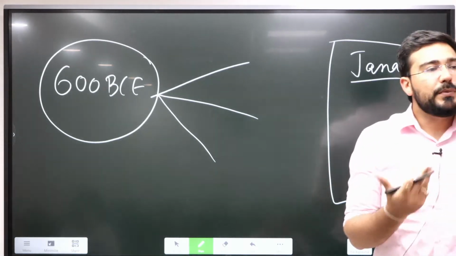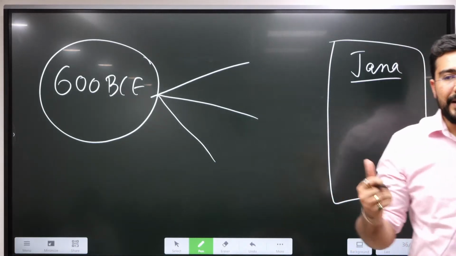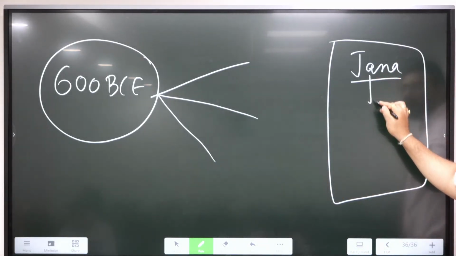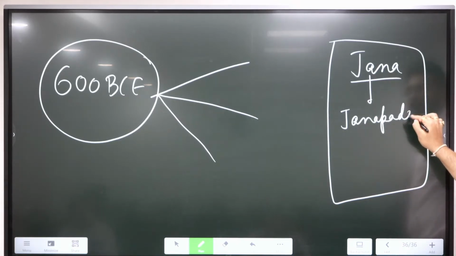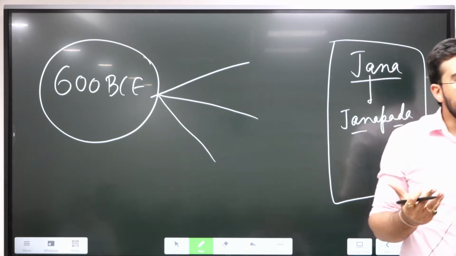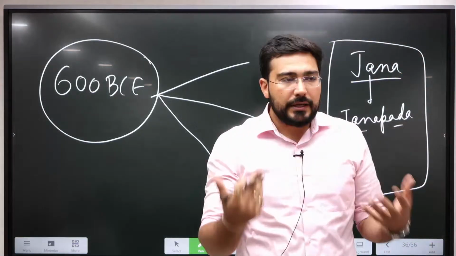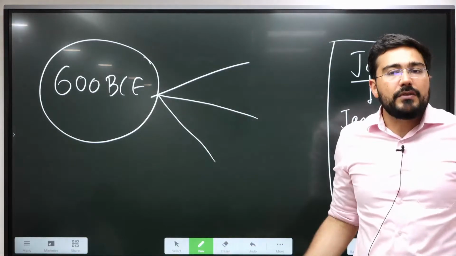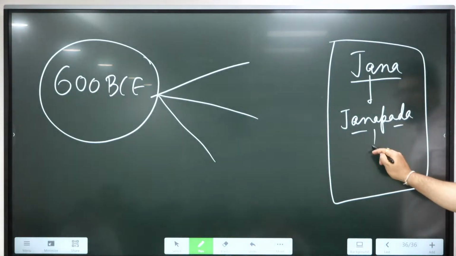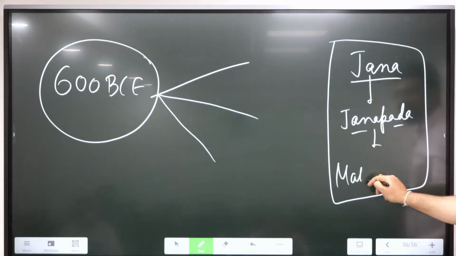Jana means people. By later Vedic period, we started seeing the concept of Janpada. These people were now becoming conscious of territory. Pada means territory. And when these territories became very wide, this eventually came to be known as Mahajanapada.